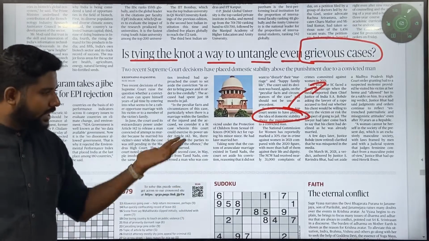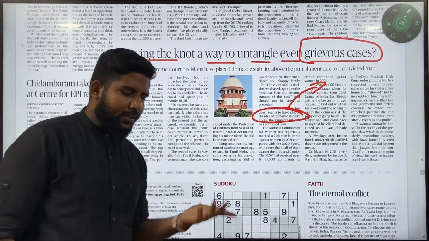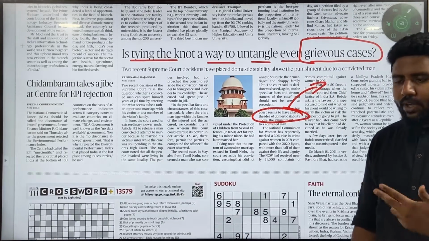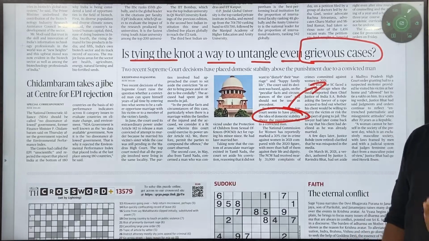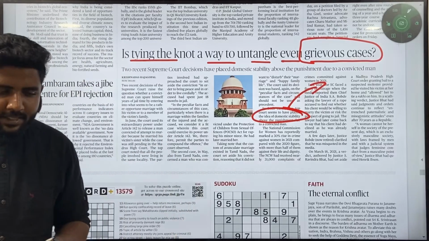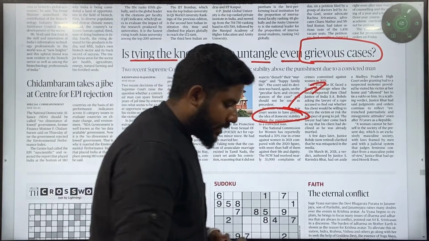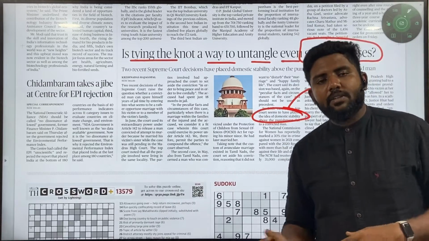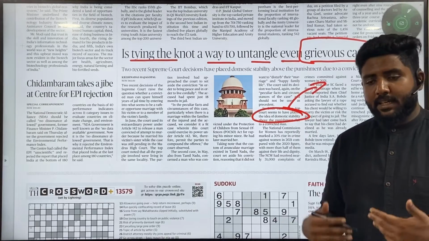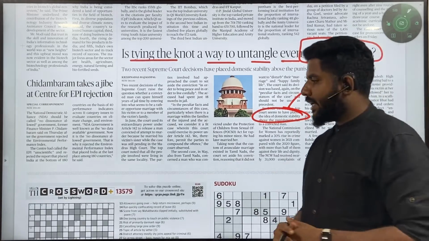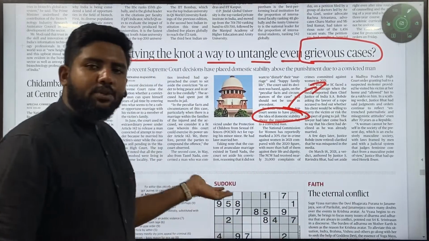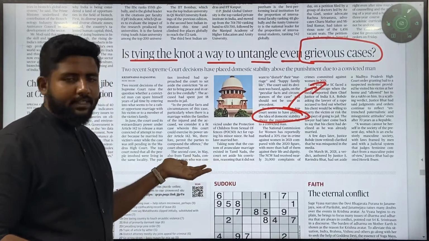Here they are talking about couple of recent cases involving minor rape or murder, where the person who committed the crime has tried to make amends. For example, a person who has killed another person has tried to provide support by marrying the victim's sister. To maintain peace in that society, if they all agree, then you should not conduct a trial for the murder, is what the article suggests.